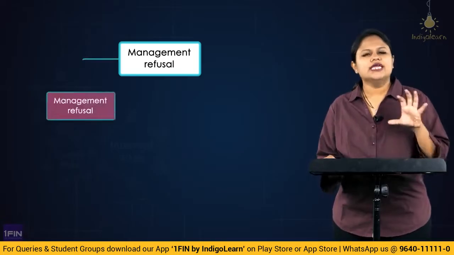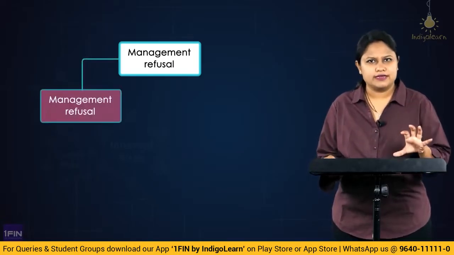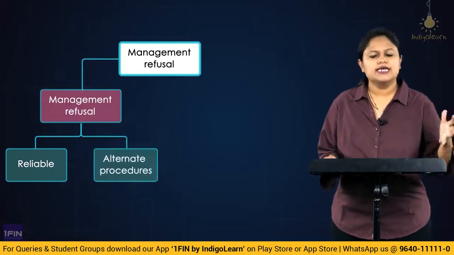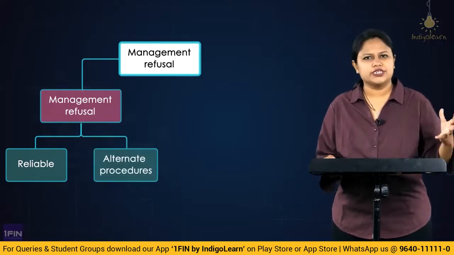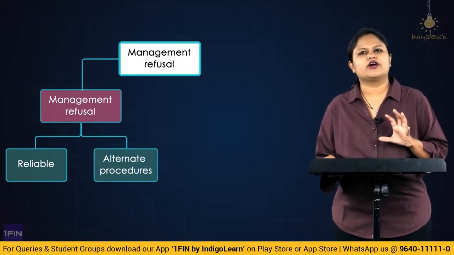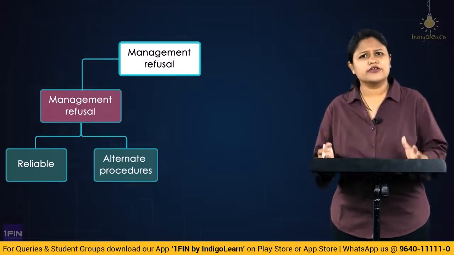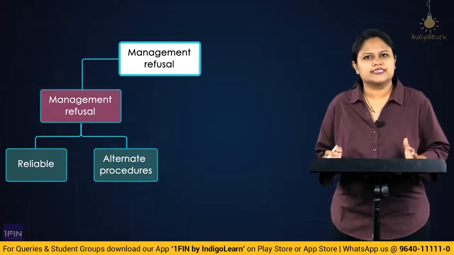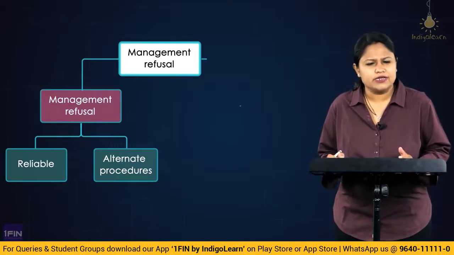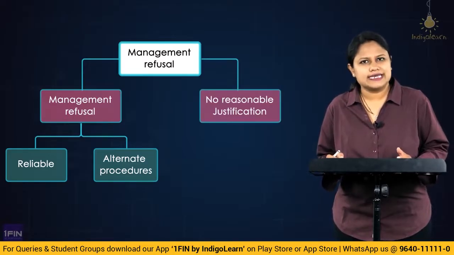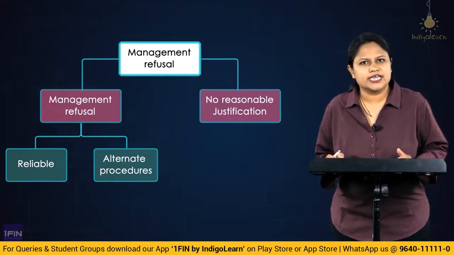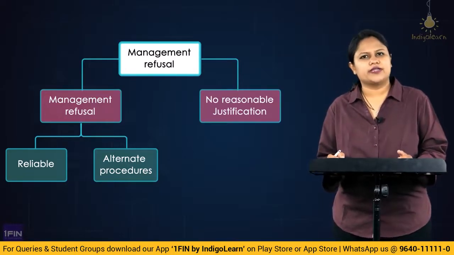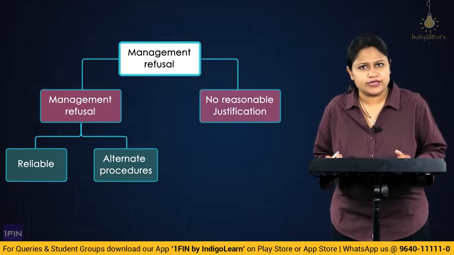If the reason happens to be justifiable, very genuine, then we will perform alternate audit procedures and check the extension to the nature, timing and extent of our audit procedures. On the contrary, if the reason given by the client is not acceptable, not a genuine one, we will think about the implication on our audit, and we will go in for modification of our report as per SA 705.